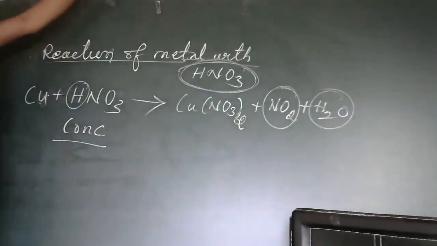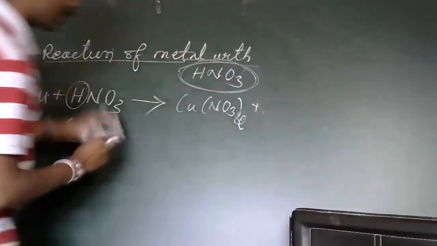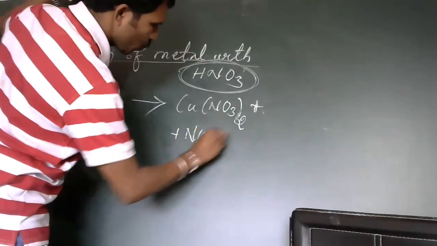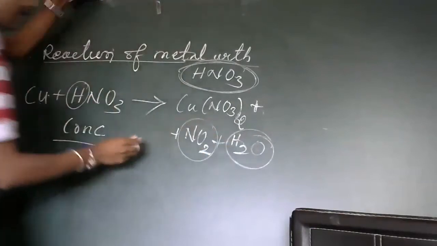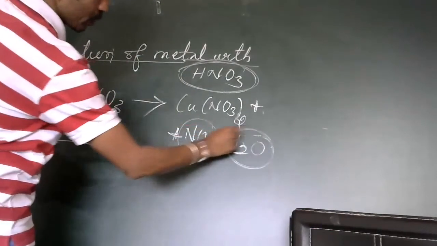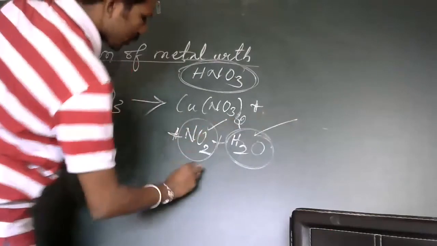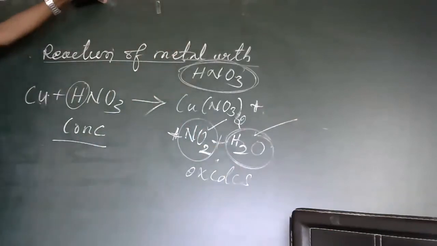I will show you this reaction in the practical session. I am going to write this here only. Plus NO2 plus H2O. So here hydrogen is not displaced. Hydrogen is actually not liberated here. Oxides are liberated.